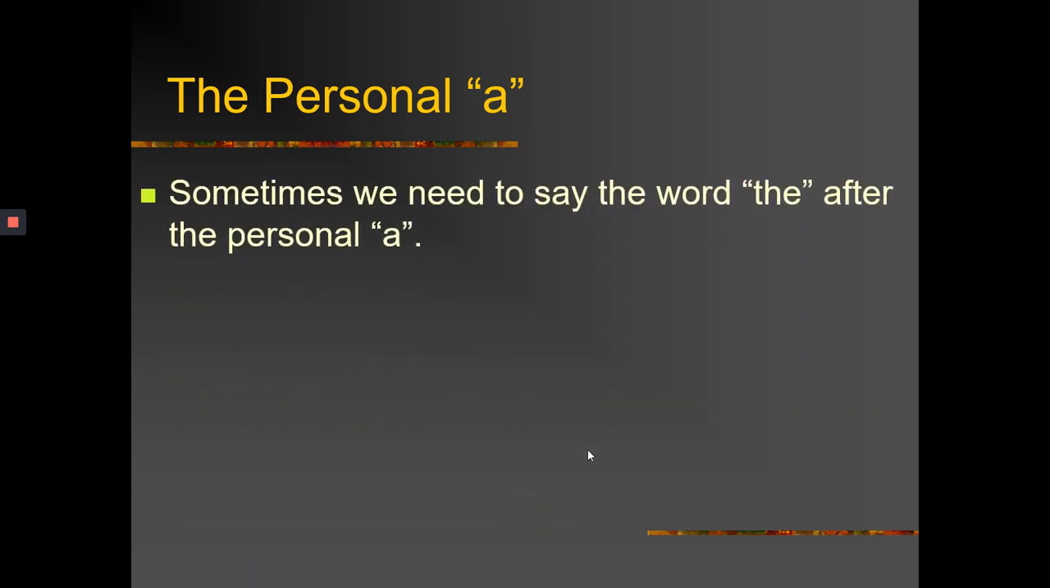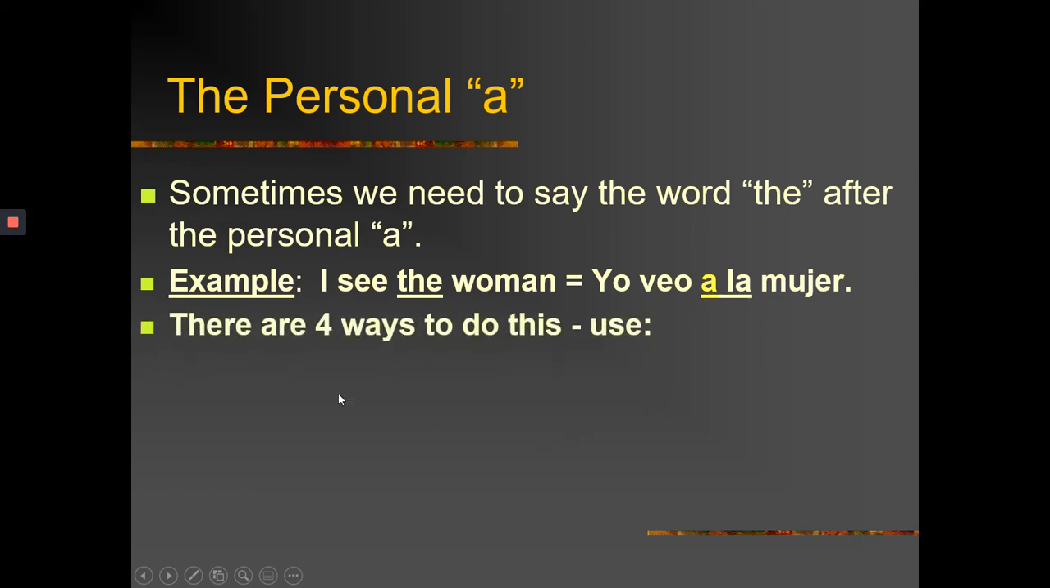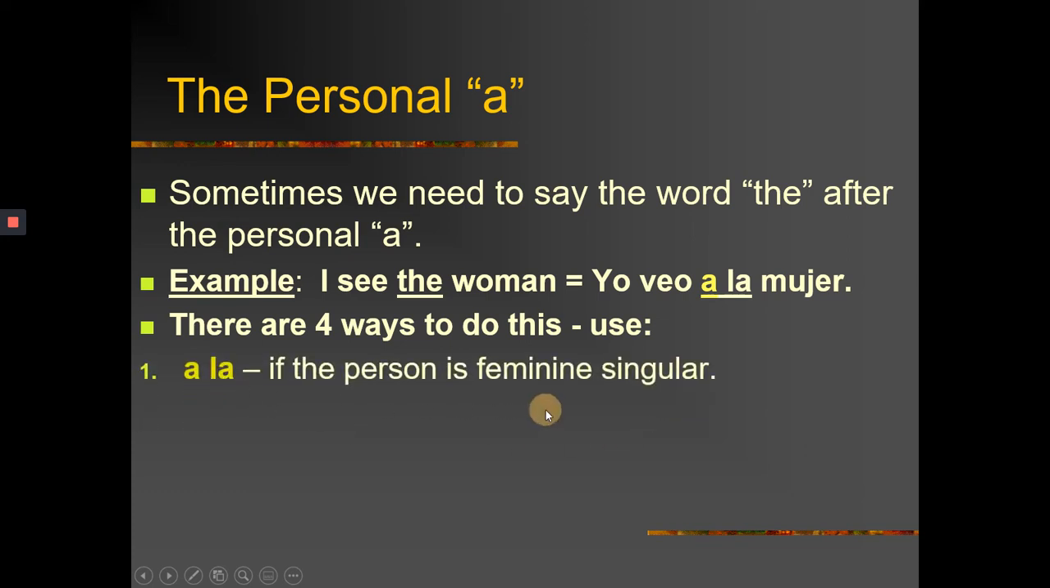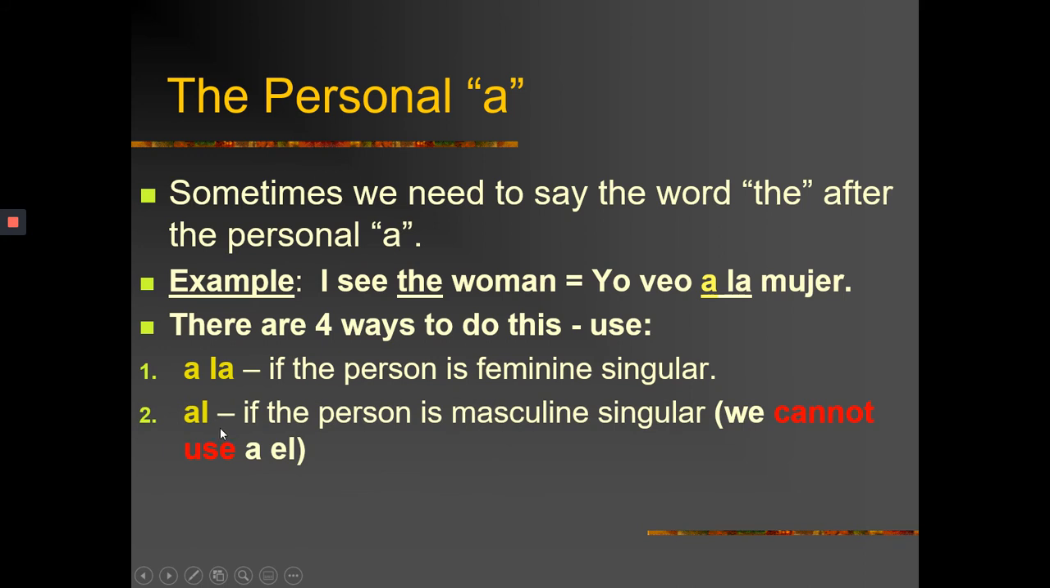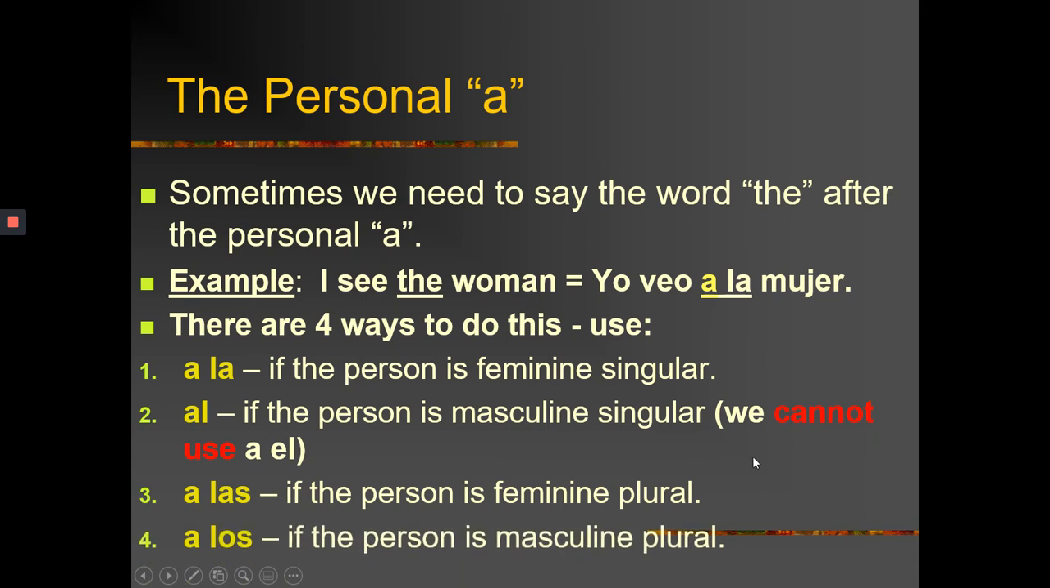Sometimes we need to say the word the after the personal a. For example, I see the woman. Yo veo a la mujer. So it's important that you don't just put yo veo a mujer, but yo veo a la mujer, okay? There are 4 ways to do this. A la if the person is feminine and singular. Al if the person is masculine singular. Remember, you cannot use a él. A las if the person is feminine and plural. A los if the person is masculine plural.